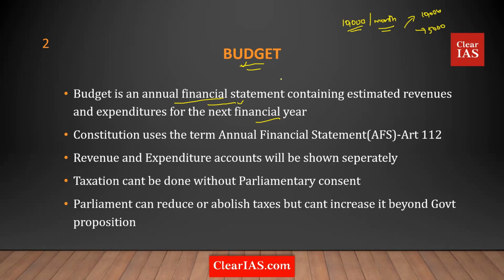Just like any individual budgets, the government also budgets. It's very important for governments to budget, because unless they budget, they will go out of proportion, run out of money and end up in huge turmoil. To avoid this, you need a budget. Article 112 of your Constitution speaks about an annual financial statement, an AFS, which has to be released every financial year before the starting of the next financial year. Our financial years run from April 1 to March 31.